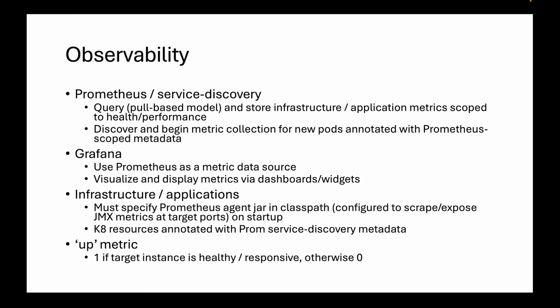We're using this out-of-the-box metric called up, and Prometheus considers a target instance up if it's able to successfully return a response at a scheduled interval. So long as there are no connectivity issues or the application hasn't shut down or restarted, it'll be 1. Otherwise, it'll be 0, and that'll indicate to us that something's up with the system.